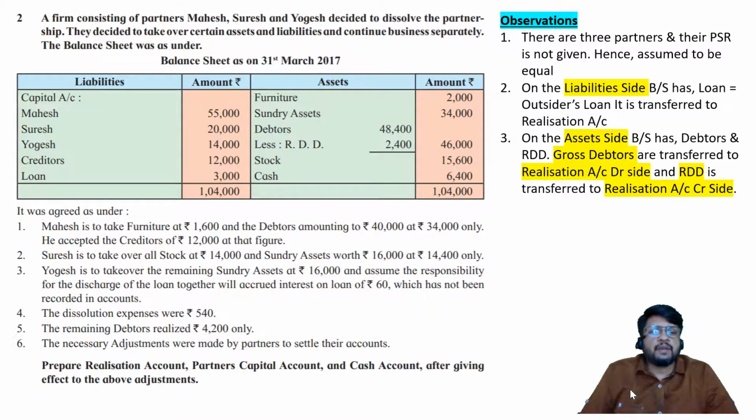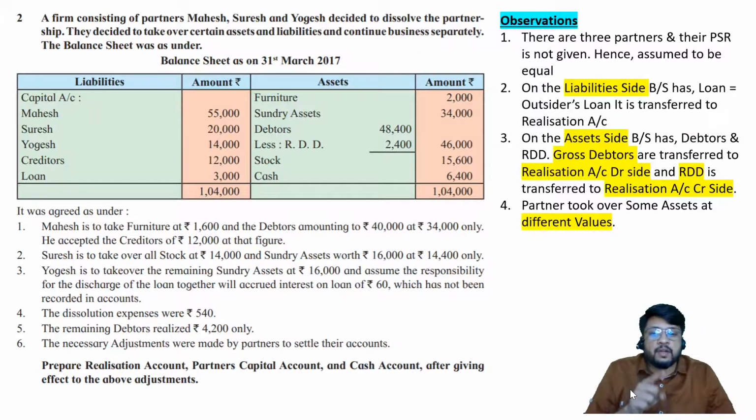On the asset side we have debtors and RDD both. So gross debtors, that is rupees 48,400, to be transferred to realization account debit side, and RDD, that is 2,400, to be transferred to realization account credit side, and the amount of rupees 46,000 is required to be ignored by us. We will consider only 48,400 and 2,400. Next one, partners took over some of the assets at different values because Mahesh is taking over furniture and then he is taking over debtors. Now about debtors, be careful.